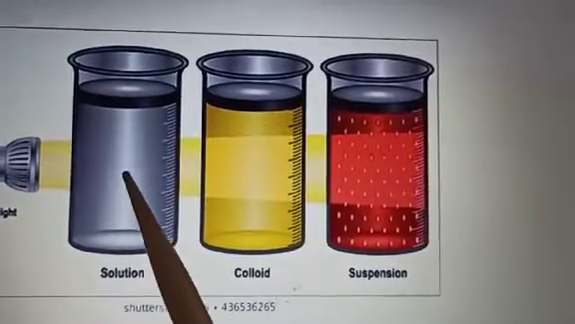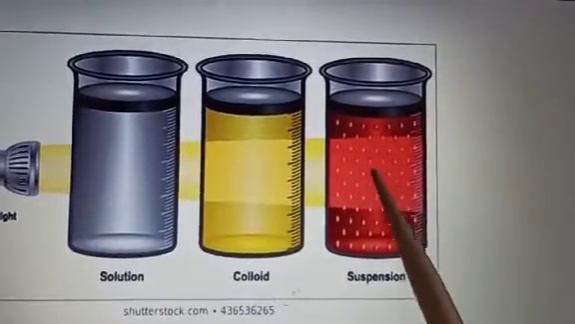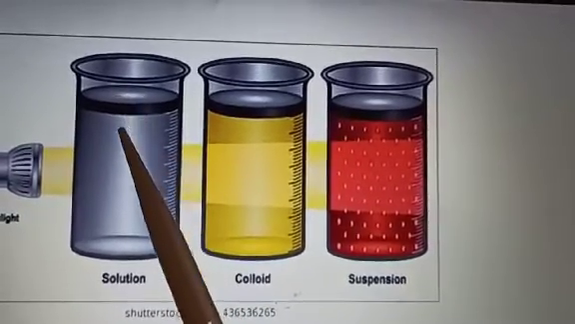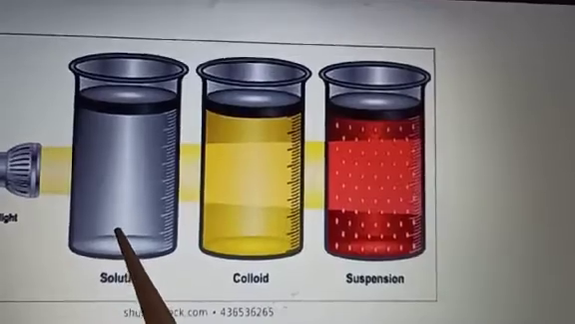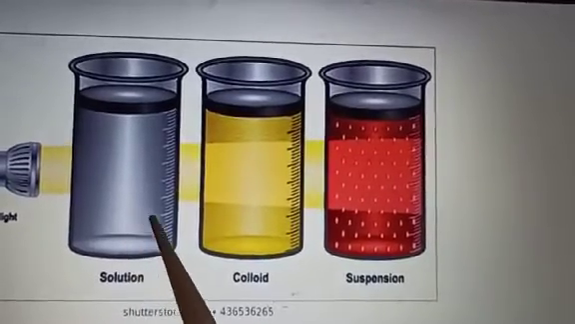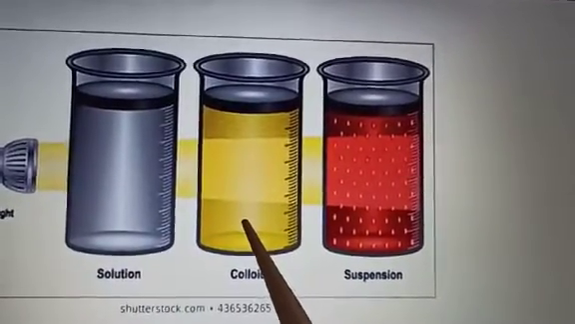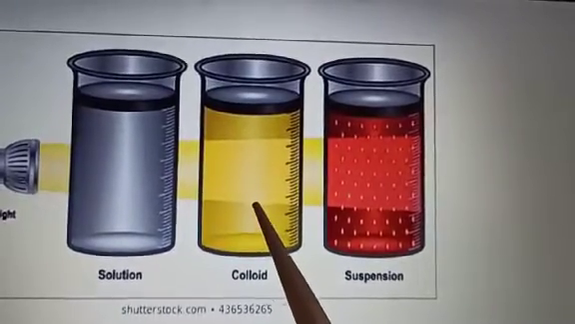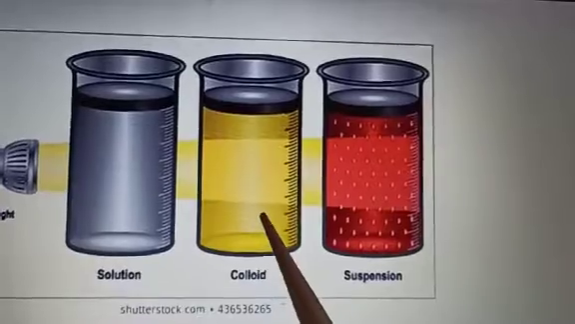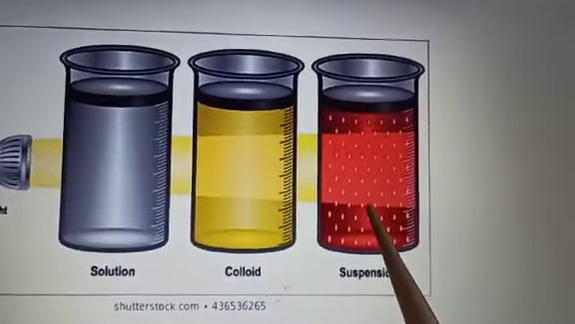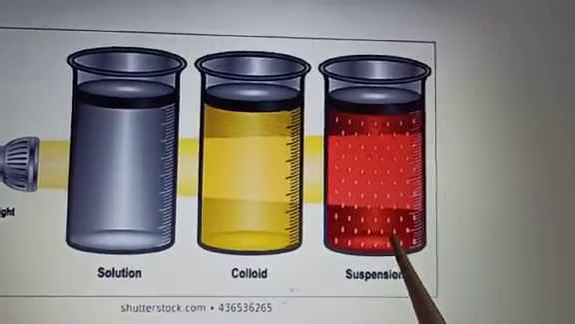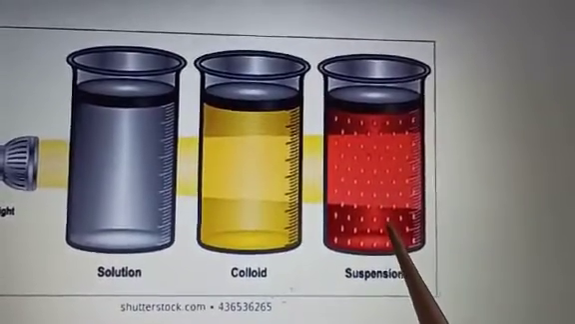And if you are filtering these three, you will see that particles in the true solution pass through the filter paper easily, and particles in case of the colloidal solution pass through the filter paper easily. There is again no residue in case of the colloid also. In case of suspension, the particles do not pass through the filter paper. You will find the residue on the filter paper.